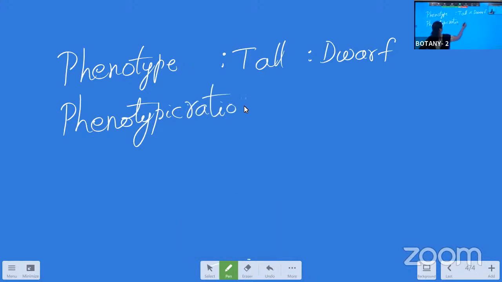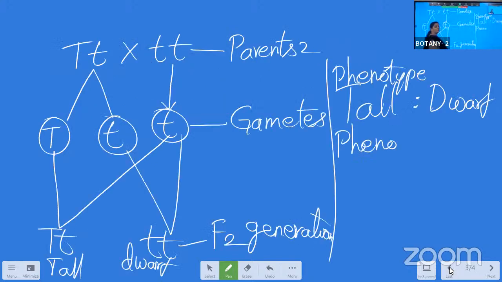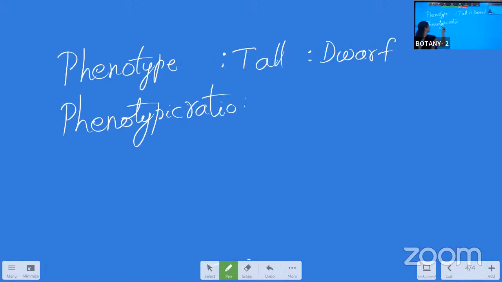Phenotypic ratio. How many tall plants we got over there? Ratio means the number of plants we got in the F2 generation with the test crossing. So here, how many tall plants? Only one tall plant and one dwarf plant. So here we have to give the numbering of these organisms. 1:1, isn't it? And the genotype.